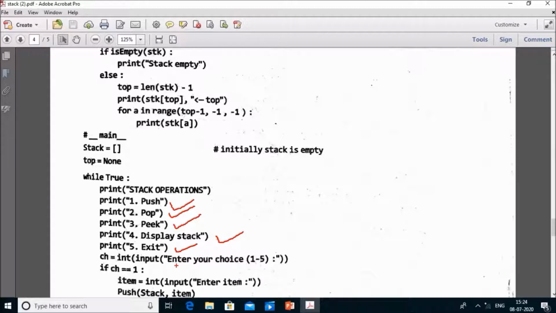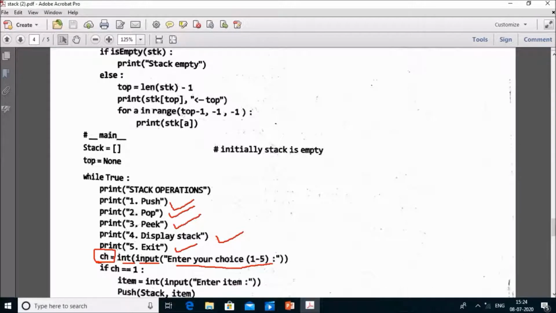There are 5 choices, 1 to 5, and via the input function you can give these values, and the int function changes the character into an integer, and the value is placed in the variable named ch.